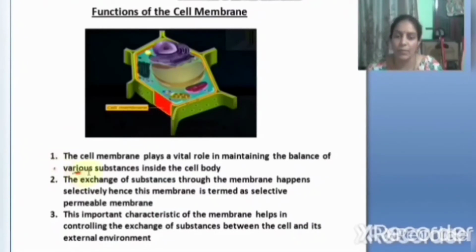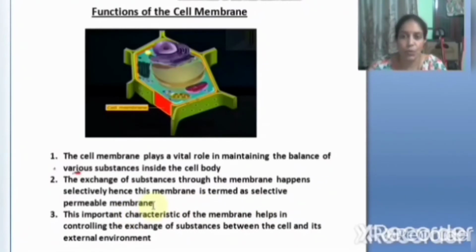The cell membrane, what is its function? This cell membrane plays a vital role, vital means important, in maintaining the balance of various substances inside the cell body. The exchange of substances through the membrane happens selectively, hence this membrane is termed a selectively permeable membrane.